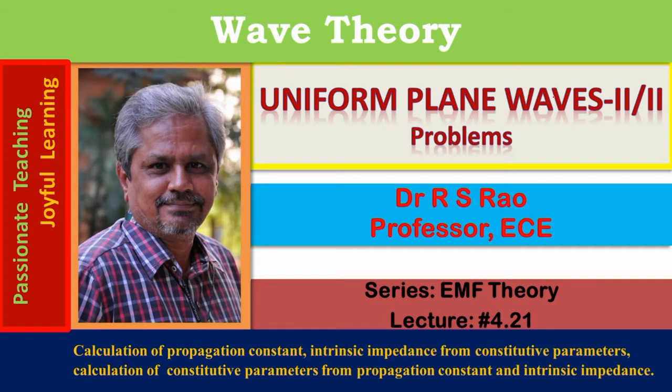These three are called constitutive parameters of the medium. Intrinsic impedance eta and propagation constant gamma are also parameters pertaining to the medium. Both sets are used to model or to characterize a medium. They are related to each other. If constitutive parameters are available, intrinsic impedance and propagation constant can be found. If intrinsic impedance and propagation constant are given, constitutive parameters of the medium can be computed.